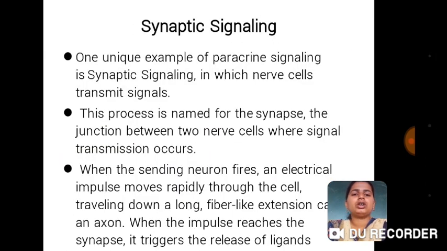Synaptic signaling. One unique example of paracrine signaling is synaptic signaling, in which nerve cells transmit signals. This process is named for the synapses, the junctions between two nerve cells where signal transmission occurs. When the sending neuron fires, an electric impulse moves rapidly through the cell.